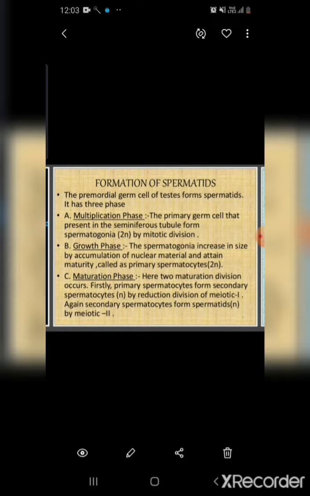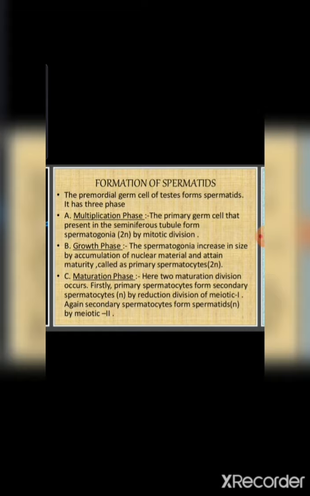Type A spermatogonia are preserved as stem cells, which will further divide into more spermatogonial cells. The type B spermatogonial cells are the precursors of sperm.